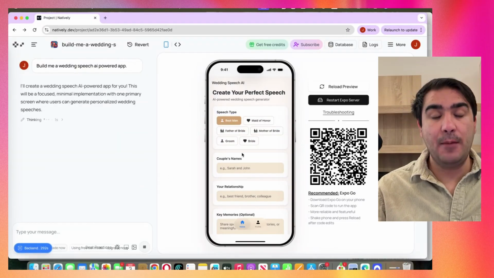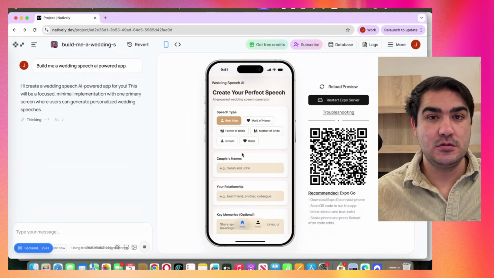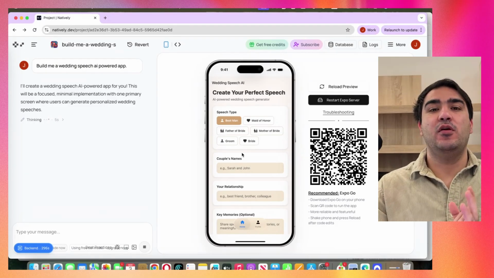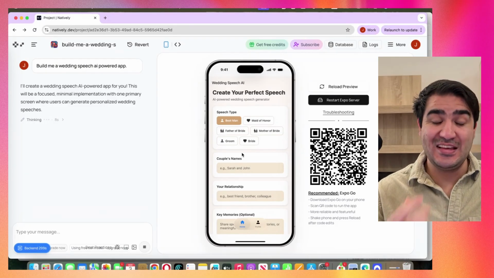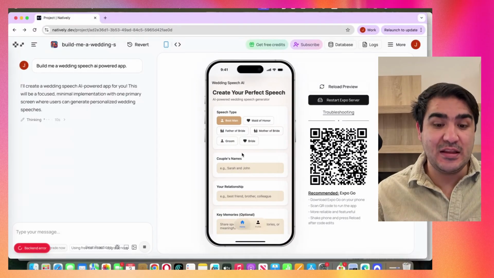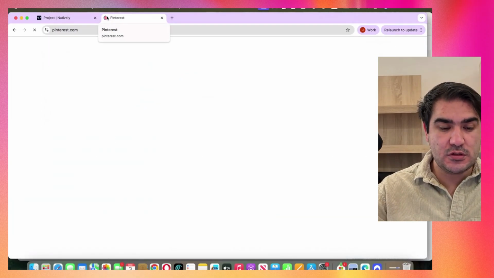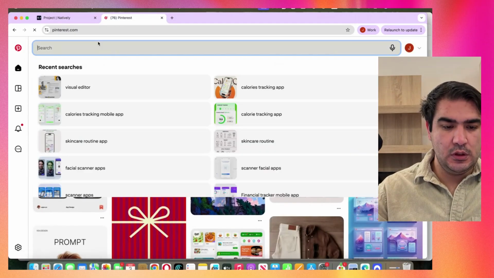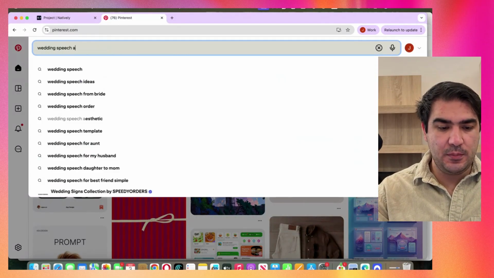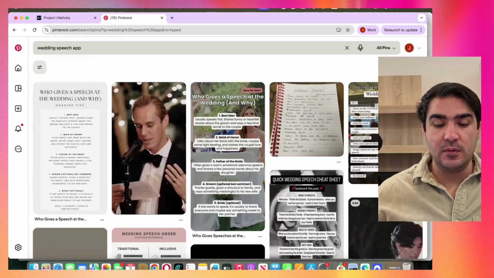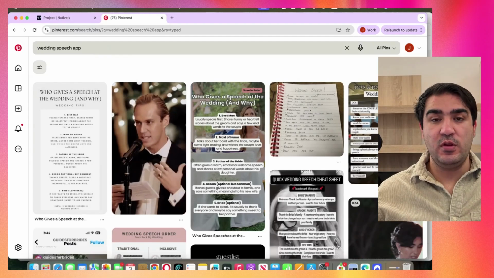But I'm gonna look on Pinterest. That's my little tip. So you can actually go search there for some ideas on what are the nice designs, and then we can search that together. Pinterest. So let's go. Wedding speech app. So we can look for some app ideas and then see if we like some designs.